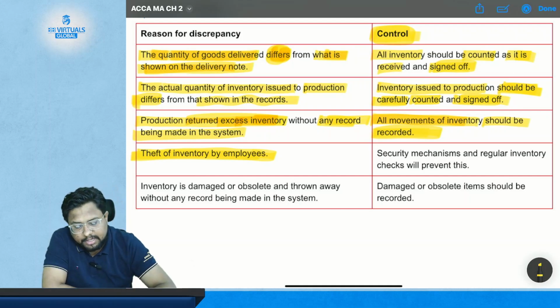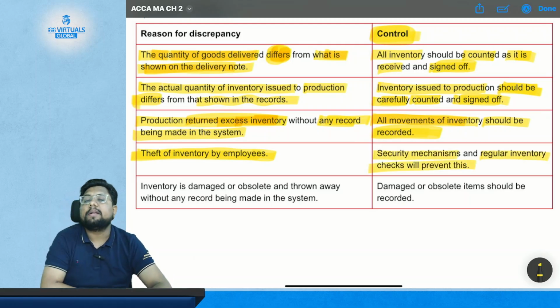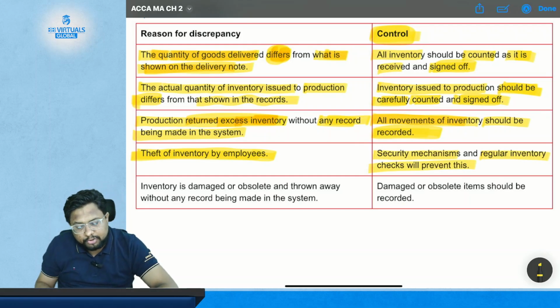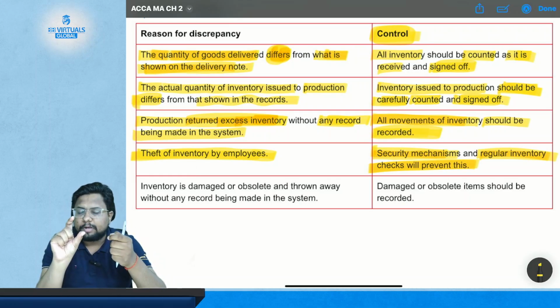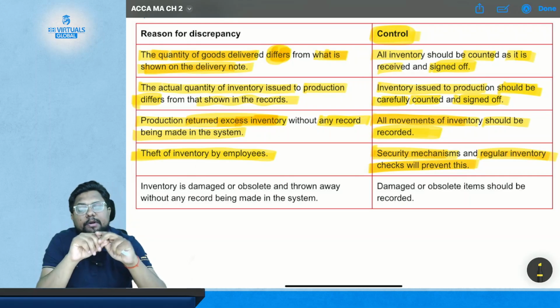The control is a security mechanism and regular inventory checks, which will prevent this. Like in the malls, if you go to a shopping mall, you will see the cloth has a particular electronic tag in it. You can try the cloth on without even removing that.